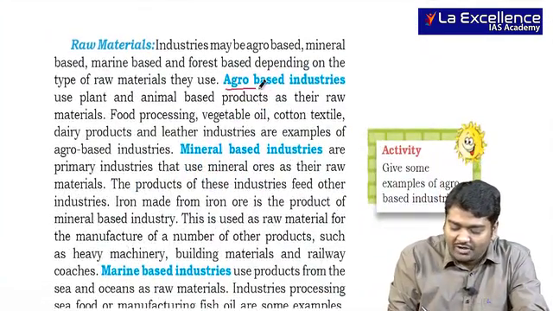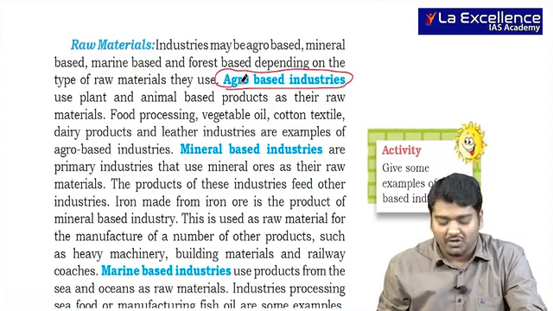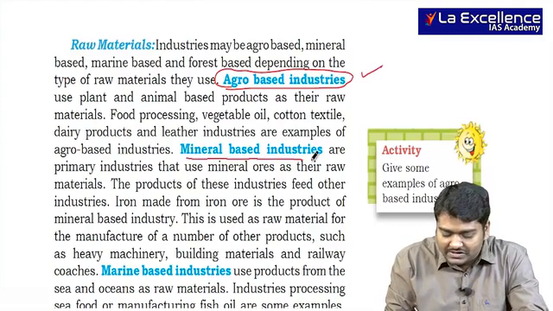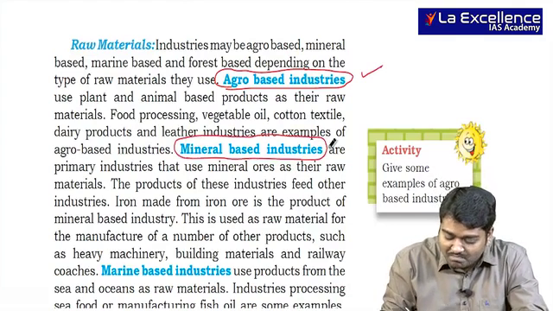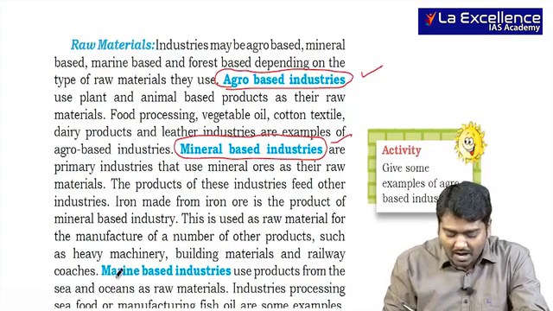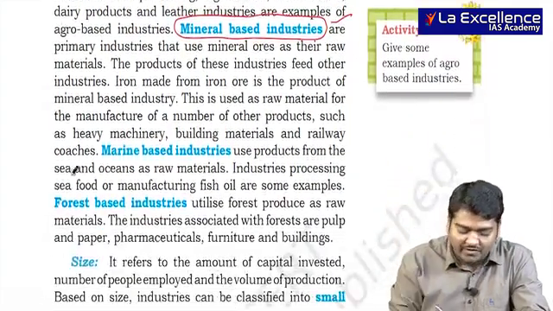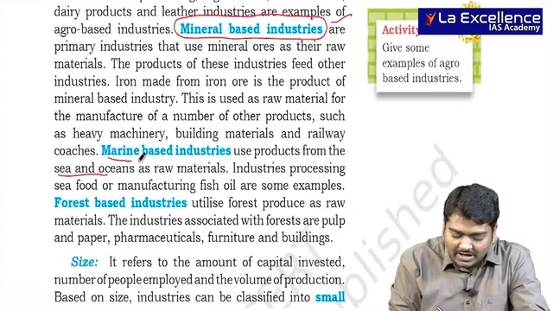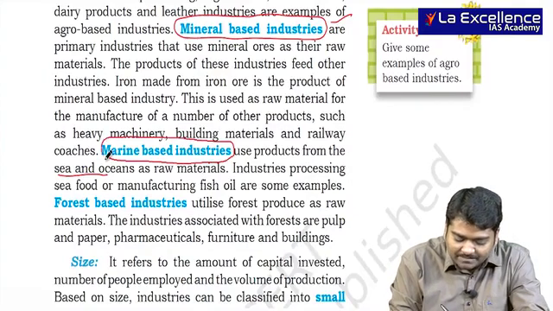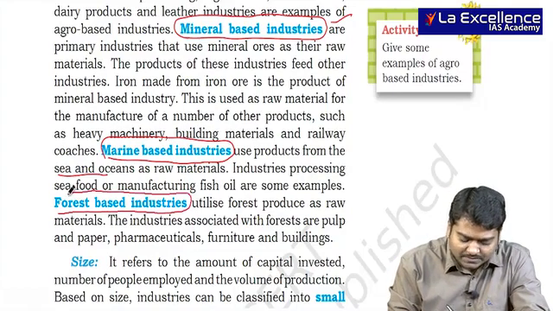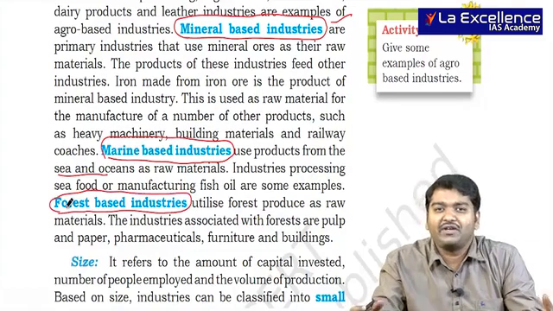classification, where we call industries based on agricultural products as agro-based industries, industries based on minerals as mineral-based industries, and those which are based on raw materials from sea and ocean as marine-based industries, and also you have forest-based industries. So, this is a very common difference.